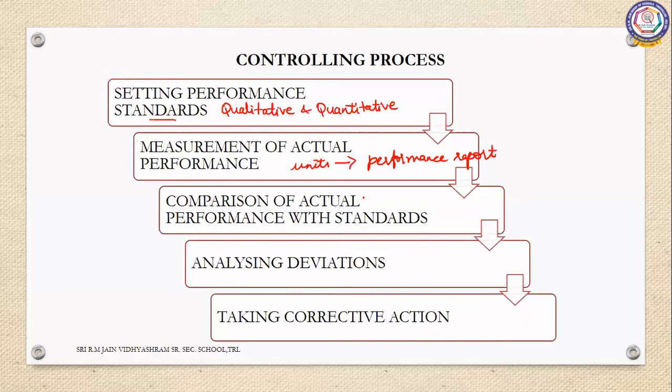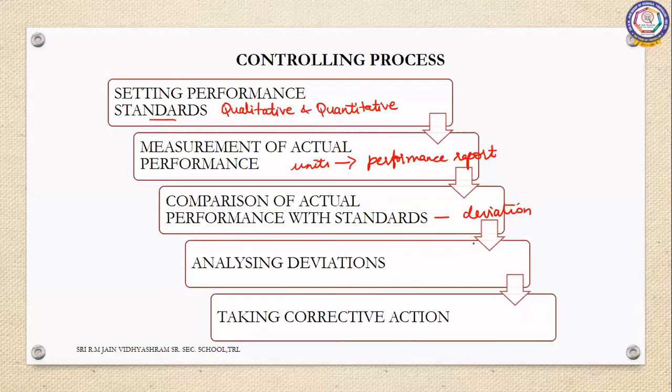Next comes comparison of actual performance with standards. Now that we have set a standard and measured the actual performance, the next step is to compare the actual performance with the standard set, and find out whether both match. This comparison will reveal the deviation between the planned performance and the actual performance.